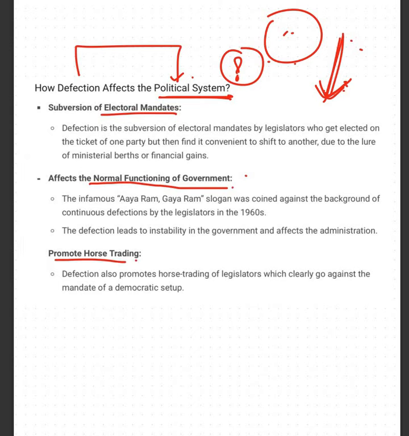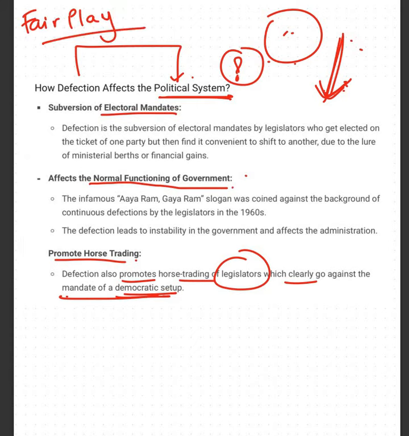It promotes horse trading. Defection promotes horse trading of legislators, which clearly goes against the mandate of a democratic setup. What do you mean by democracy? Democracy का मतलब क्या है? When you are playing by the rules, fair play है जहाँ पर, when you are horse trading, when you are purchasing MPs and MLAs just to make sure that the ruling government falls down, that is not democracy. वो democracy तो हो ही नहीं सकता. Right? So these are the 3 impacts of defection on the political system.